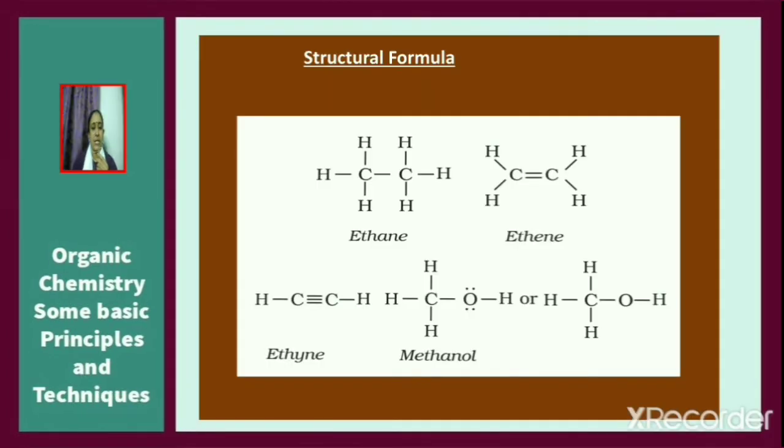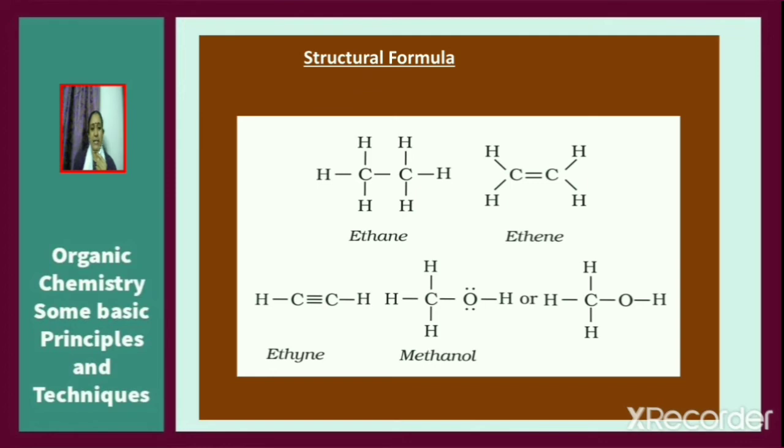Next, we shall see how to draw the structural formula of a carbon compound. In a structural formula of an organic compound, all the bonds should be shown. A single bond is shown using a single dash, a double bond is shown using a double dash, and a triple dash is used to show a triple bond.